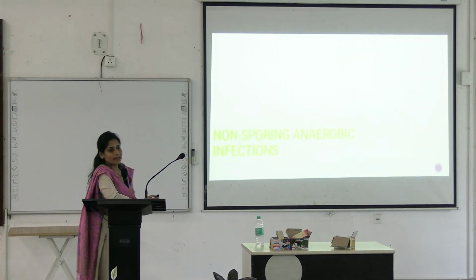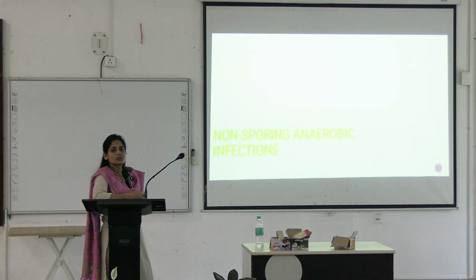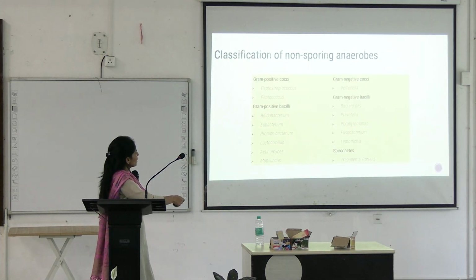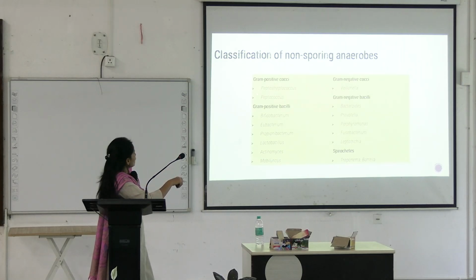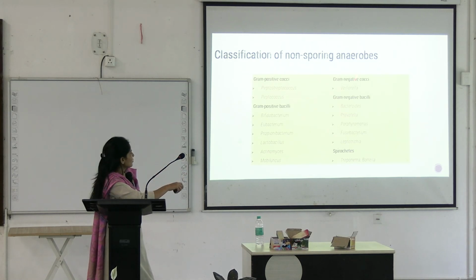Okay, this was about gas gangrene. Now coming to non-sporing anaerobic infections. Non-sporing means there will be no spore within them. So how will they appear? They'll appear as gram-positive or gram-negative, as cocci or bacilli. Here it's very easy to remember: gram-positive cocci have coccus at the end of their names, Peptostreptococcus, Peptococcus. And gram-negative cocci, just one you have to remember, Veillonella. This was about gram-positive and gram-negative cocci. Coming to gram-positive bacilli, here you remember, these are the good bacteria.